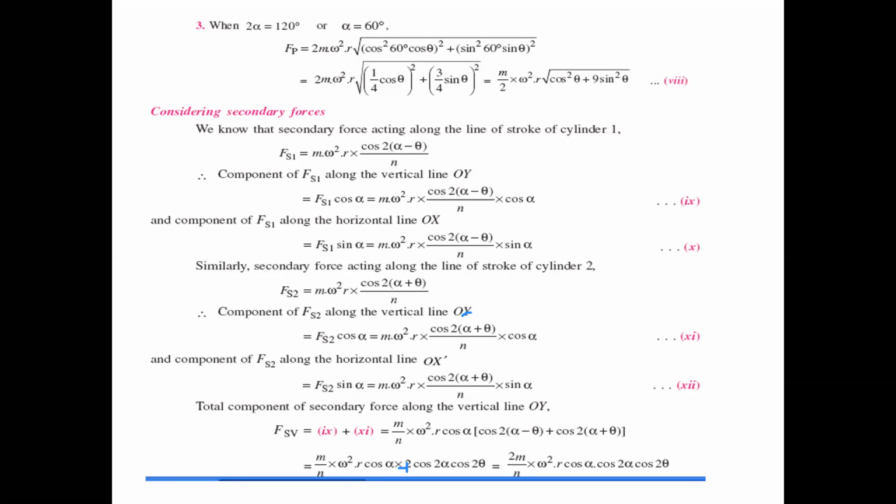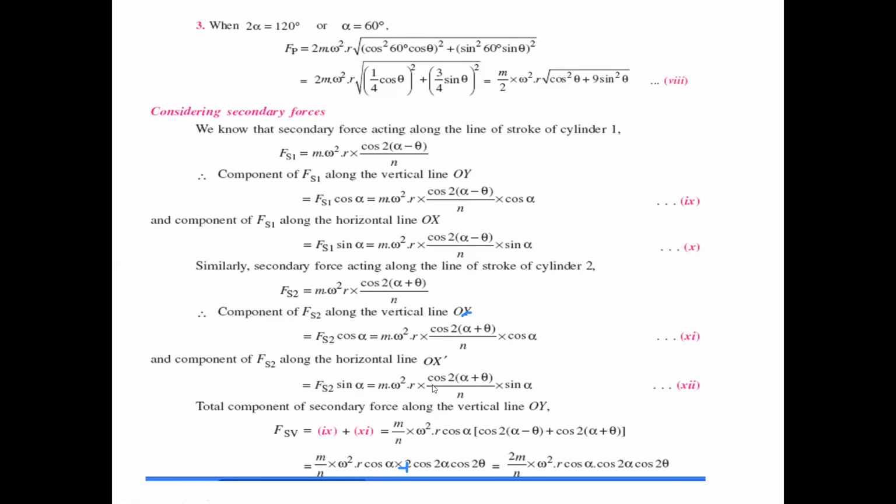Now similarly to find the secondary forces, considering the secondary forces along the line of stroke, for cylinder 1 it is m omega square r cos (2 alpha minus theta) by n. And similarly write the vertical component and horizontal component, OY and OX, that is with cos alpha and sin alpha. And similarly write for cylinder 2 also.